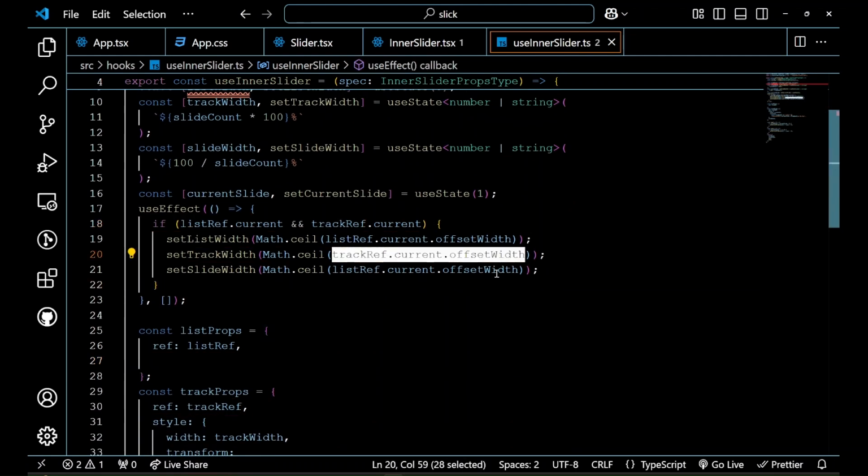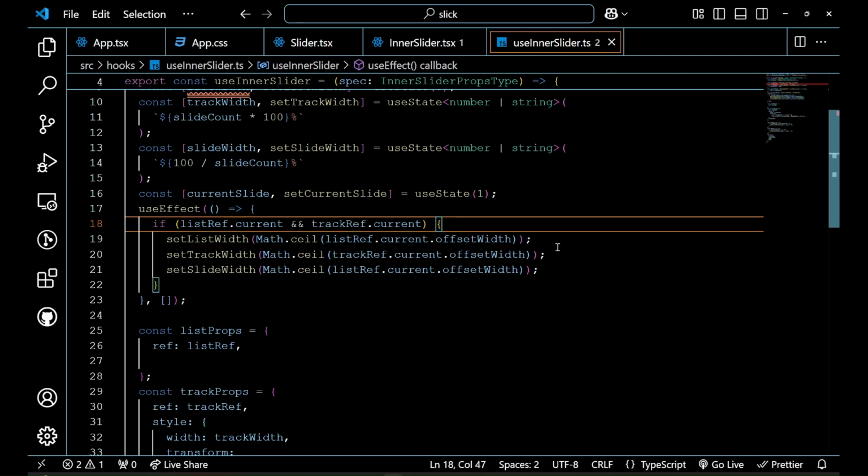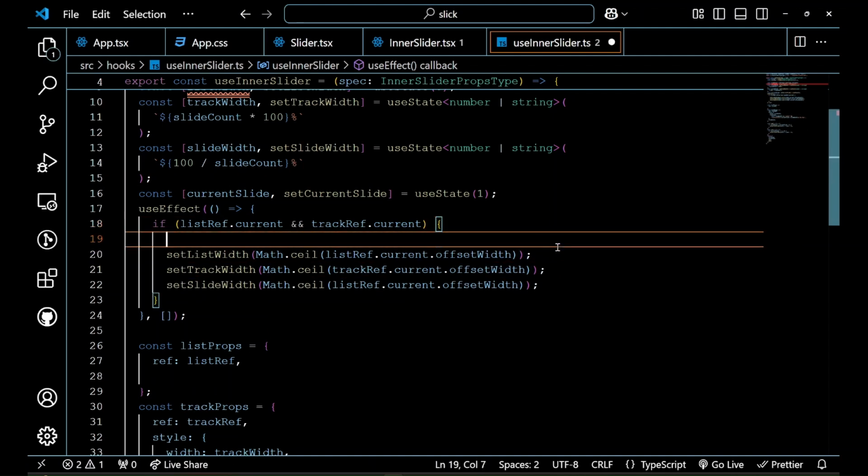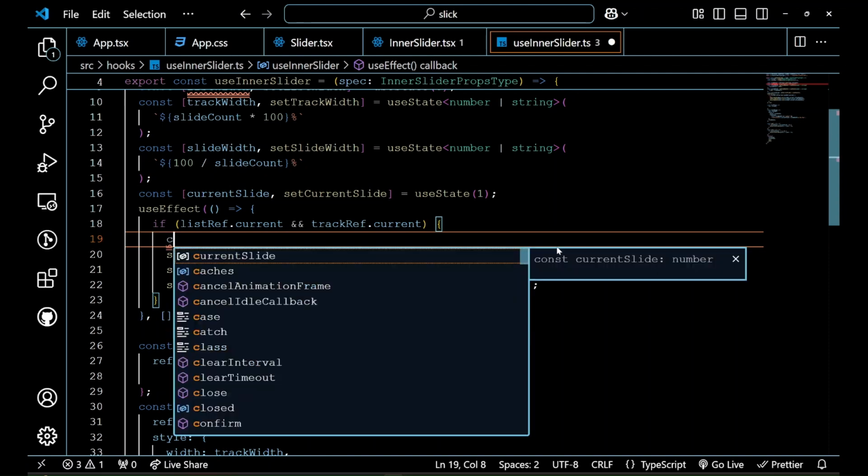The value trackRef.current.offsetWidth is not valid anymore, so we have to recalculate it another way. We know that the track has to contain the width of all of our slides, so we have to multiply the width of our slide by their number. So we have to calculate the list width.